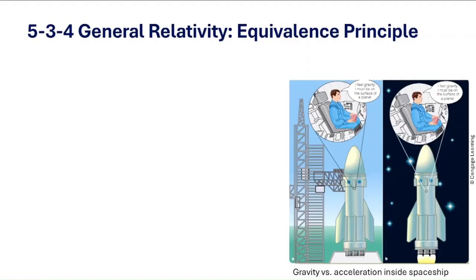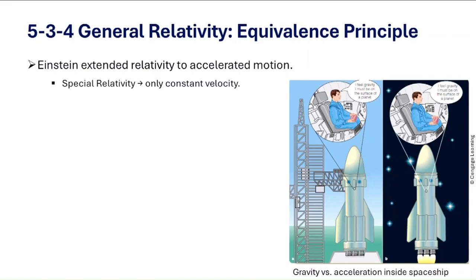Now Einstein's special relativity, which we just studied, only applies if you are moving at constant velocity. That means smooth, straight line motion. No speeding up, no slowing down. For example, if you are on a train moving smoothly, the physics inside looks normal. But Einstein wanted a theory that included more than just smooth motion. So he wanted to explain motion in every situation, including acceleration and rotation. And that's what led him to general relativity.